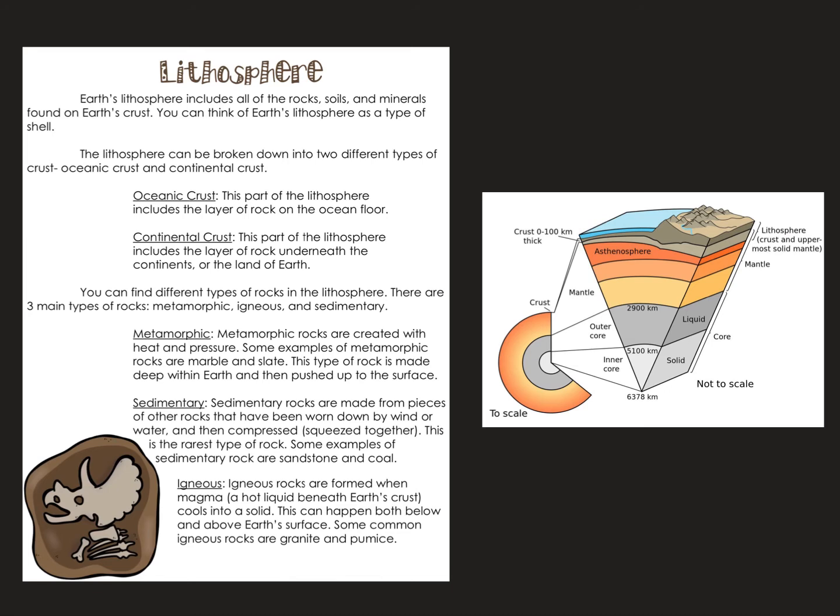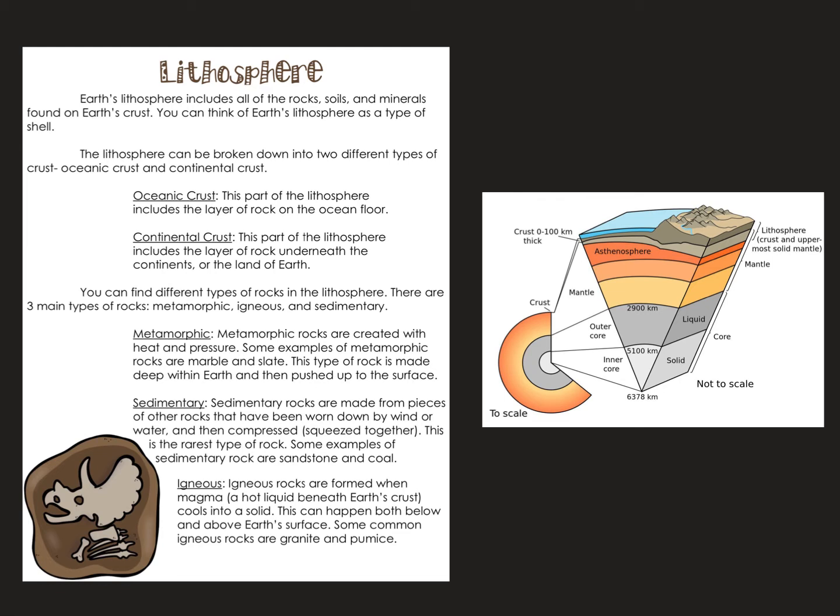The lithosphere. Earth's lithosphere includes all of the rocks, soils, and minerals found on Earth's crust. You can think of Earth's lithosphere as a type of shell. The lithosphere can be broken down into two different types of crust: oceanic crust and continental crust. Oceanic crust is the part of the lithosphere which includes the layers of rock on the ocean floor. Continental crust is the part of the lithosphere that includes the layer of rock underneath the continents, or the land on Earth.